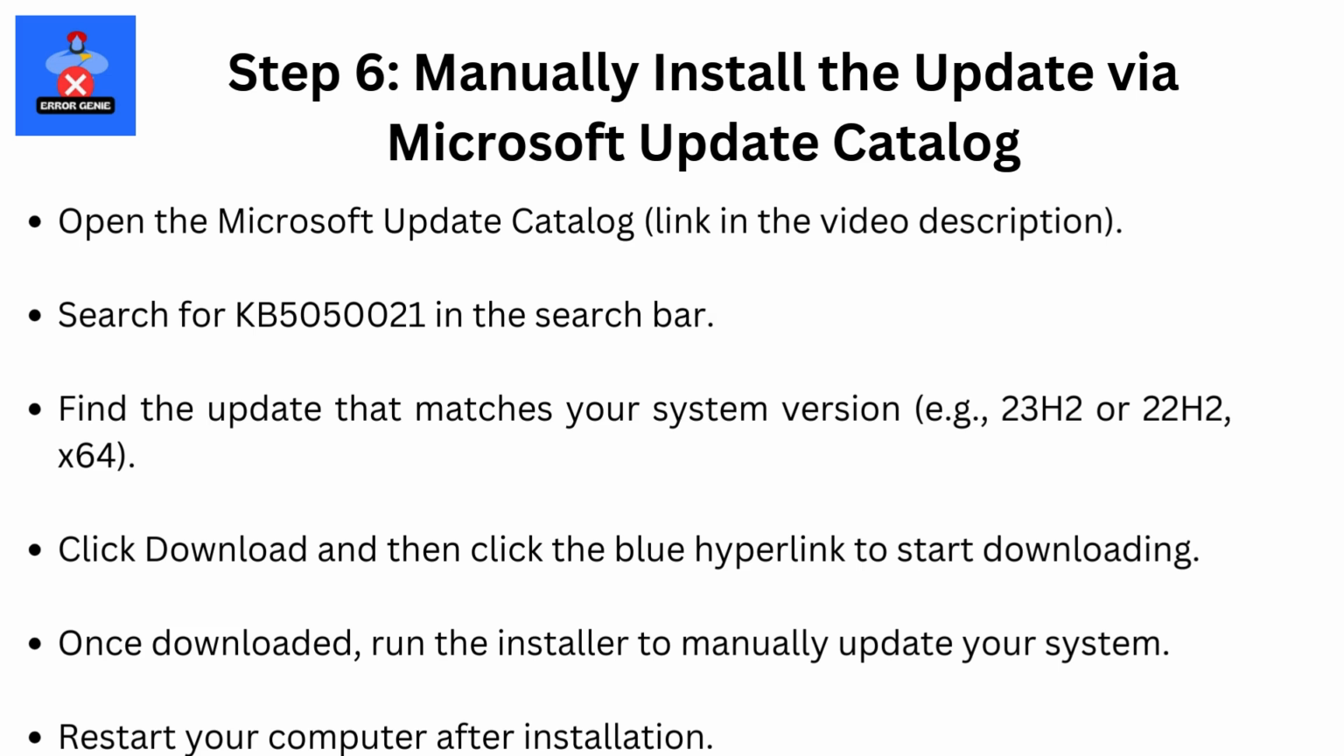Step 6. Manually install the update via Microsoft Update Catalog. Open the Microsoft Update Catalog, link in the video description. Search for KB5050021 in the search bar. Find the update that matches your system version, e.g. 23H2 or 22H2 x64. Click Download and then click the blue hyperlink to start downloading.